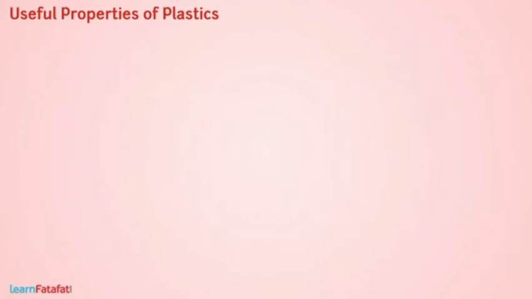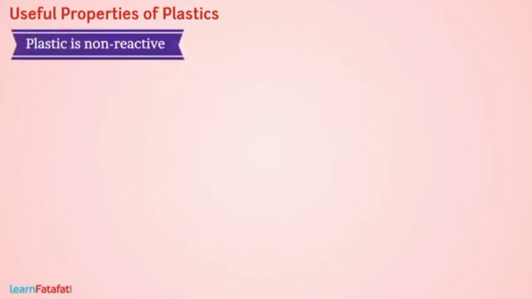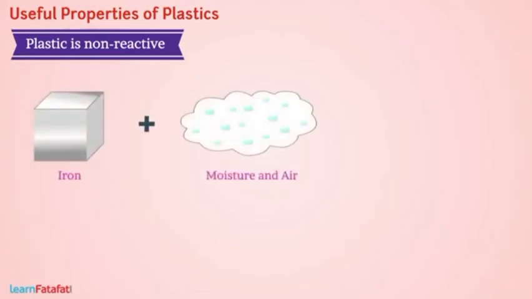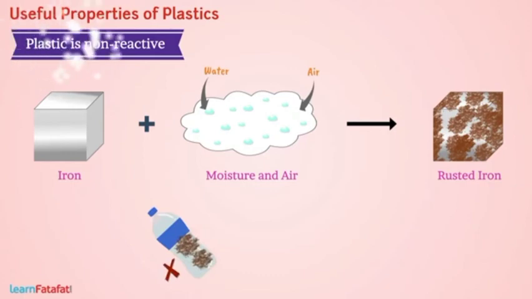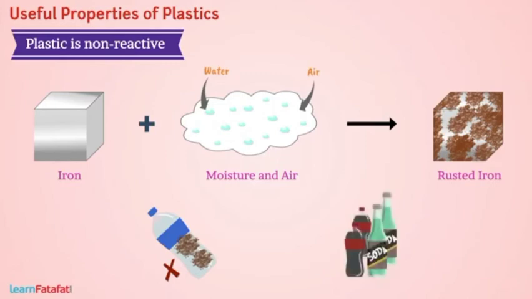The very first is, plastic is non-reactive. Iron, if exposed to moisture and air, undergoes rusting. It is because iron reacts with water and air. Have you ever heard of plastic bottles getting corroded? No. Why? Because plastic is non-reactive. This is the reason why these are used to store various kinds of materials, including many chemicals.